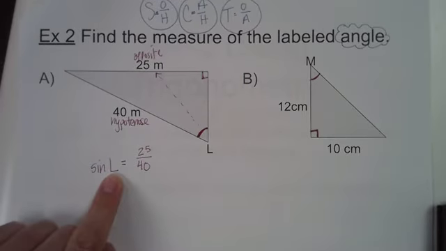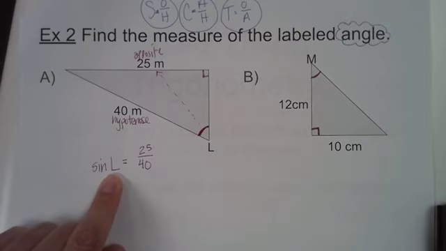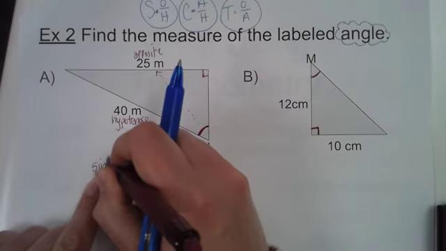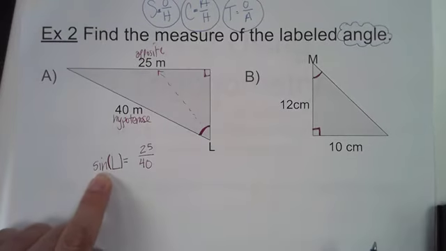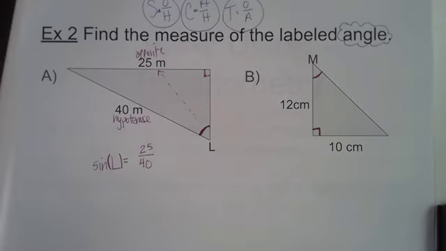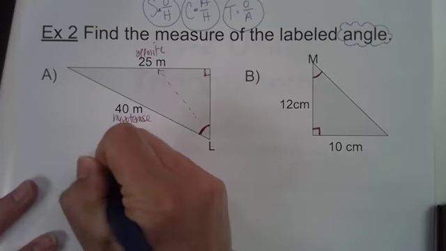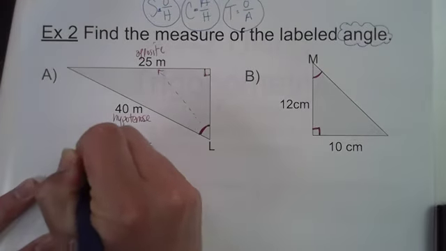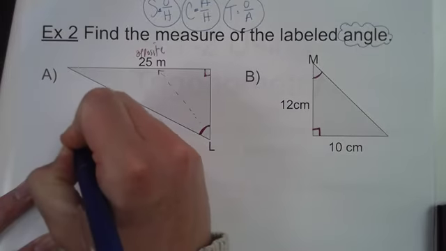Okay, our job is to figure out the measure of angle L. Right now, it's trapped inside a sine function. And we haven't done this before, but the only way to get rid of a sine function, we can't divide by sine. It doesn't work like that. It's a function in itself. The only way to undo a sine function is to take its inverse. So that is sine inverse. This is inverse.